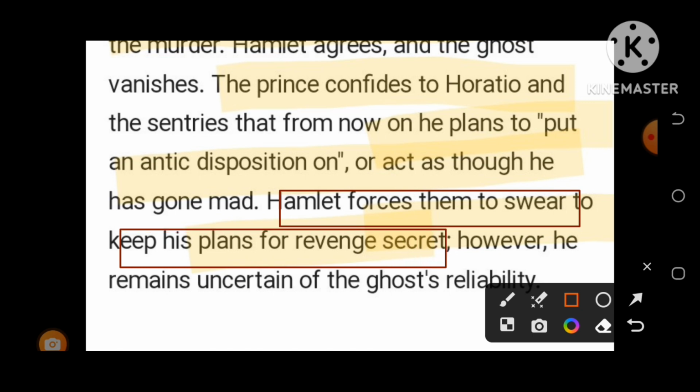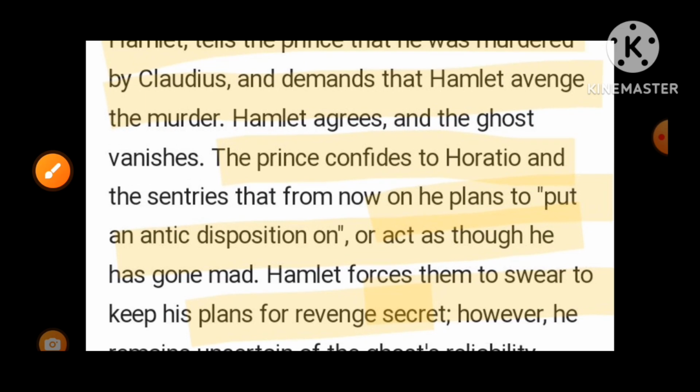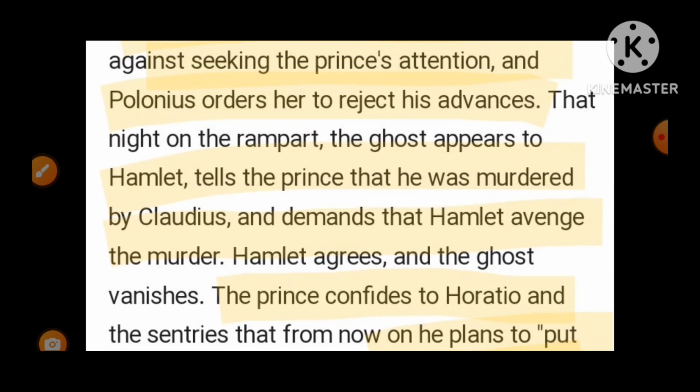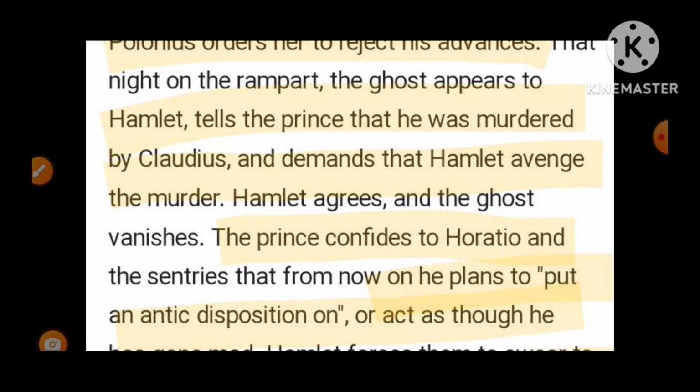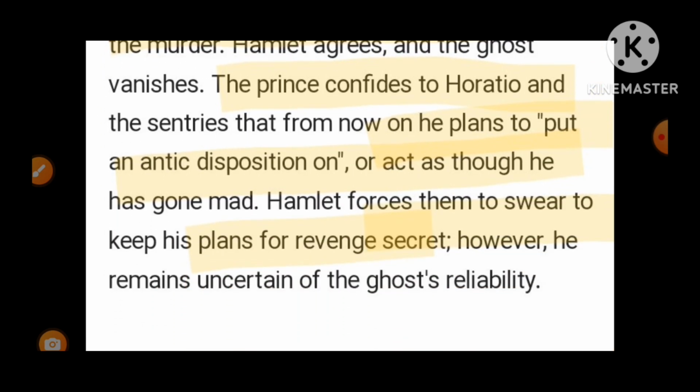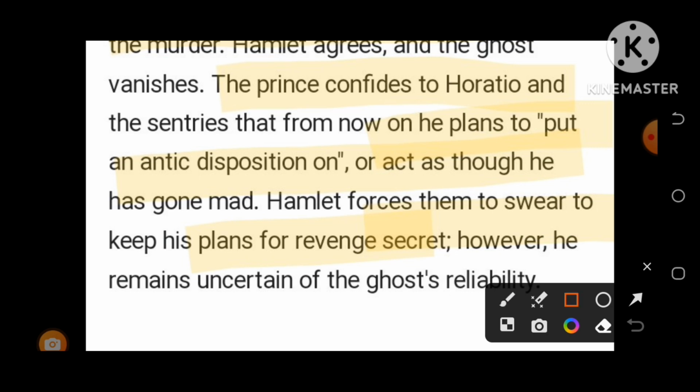Yes, after the ghost episode, Hamlet, his friend Horatio, and the sentries, who had seen the ghost episode with their own eyes, are sworn not to disclose the secret of revenge.